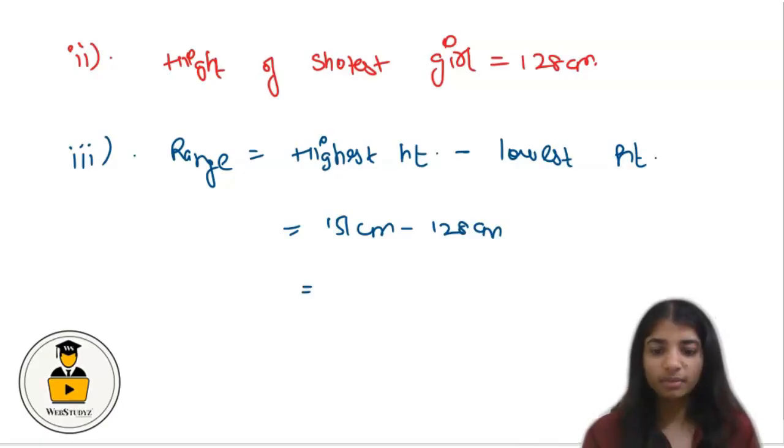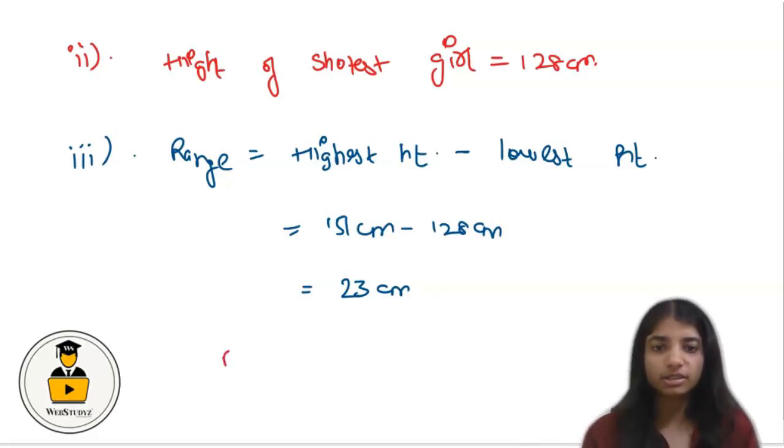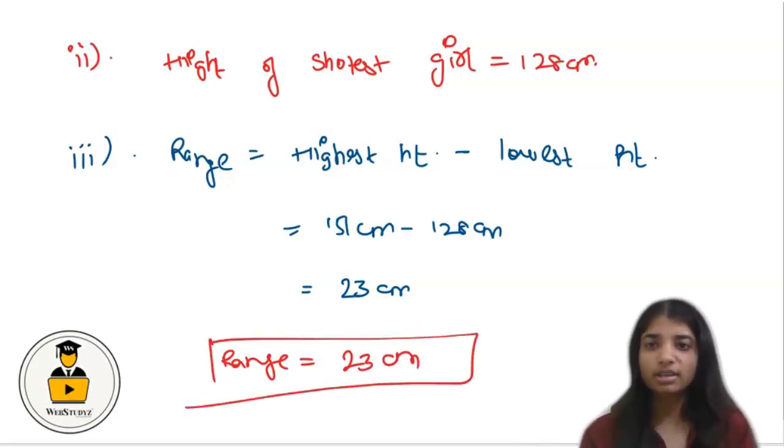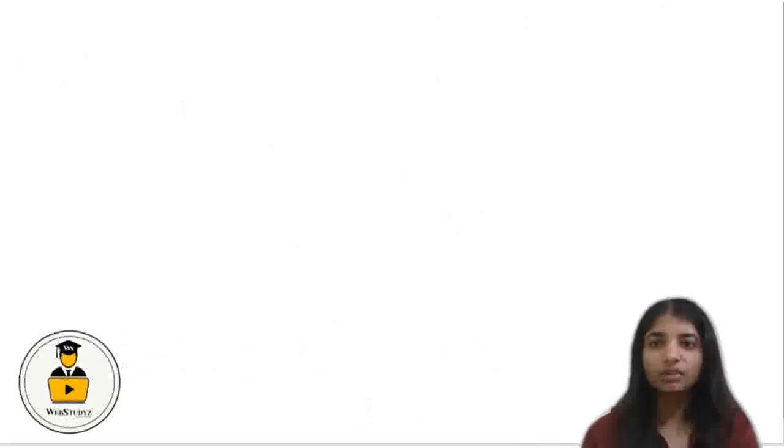So 151 minus 128 is equal to 23 centimeters. So we can say that the range is equal to 23 centimeters. This is the answer to part 3. Now let's discuss part 4. In this part we have to find out what is the mean height of the girls.